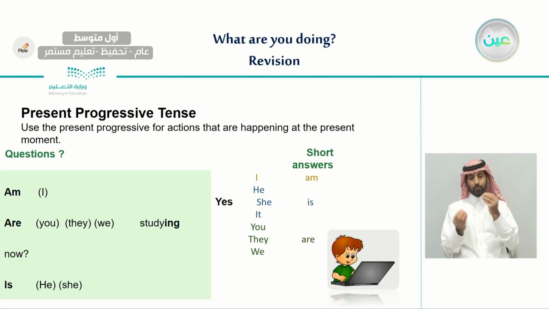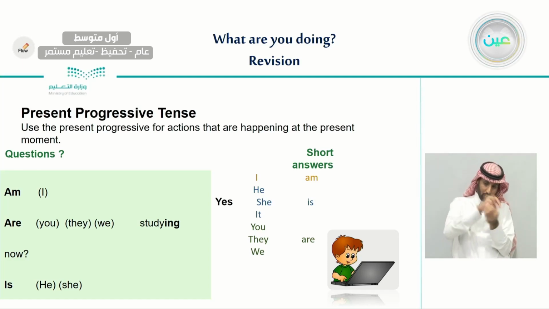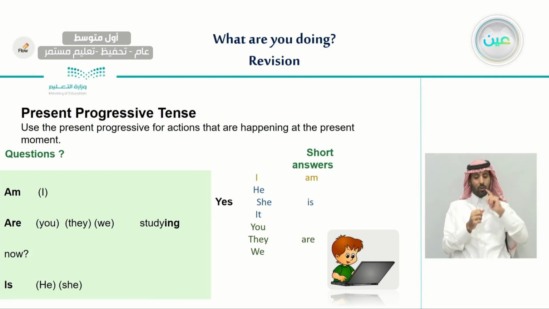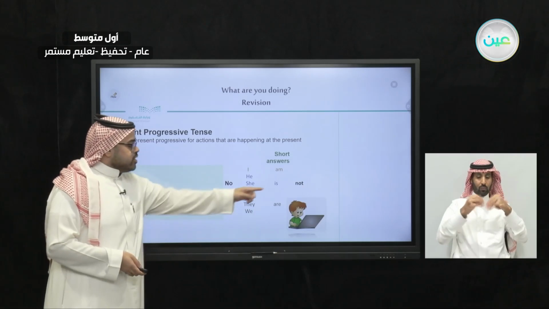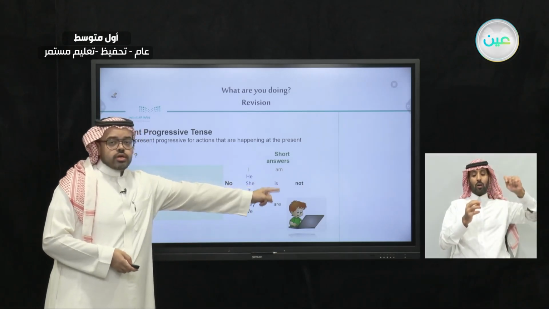And this is how we answer the short question, either with yes or with no. With yes, it depends on the subject. As we said in the affirmative sentences, we use these subjects, each one with its own verb to be. And if we want to answer with no, we must add the word not at the end of the answer.